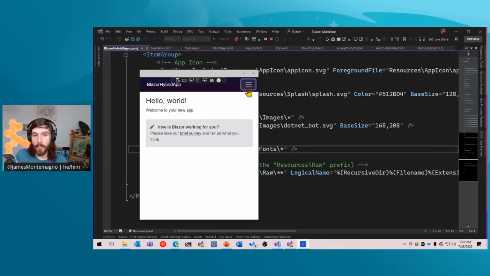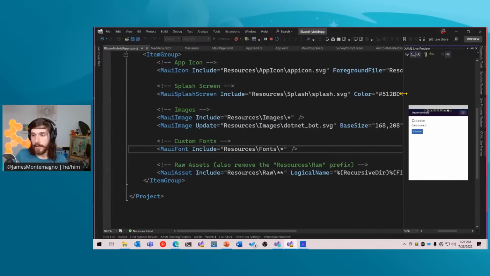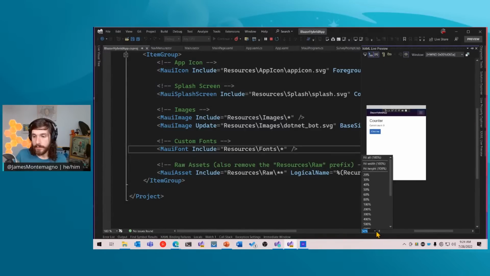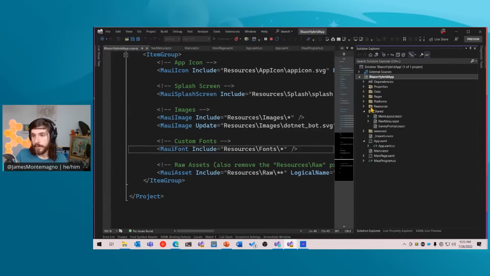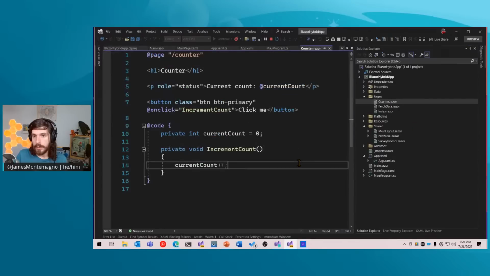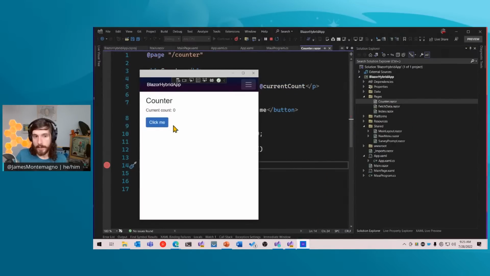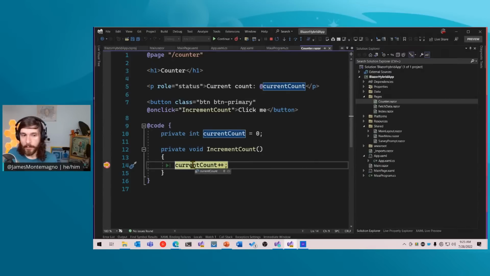Now, what's nice though is that if I wanted to, I can of course change any of this stuff too. So I can do a few different things. I can actually come in and use this live preview here. This is a feature of Visual Studio on Windows that enables me to put an actual image of it here inside of it, which is nice. And if I wanted to, let me go into my Solution Explorer and go into my pages and my counter page here, for example, I could go ahead and hit that breakpoint. I get the exact breakpoint debugging that I would expect inside of there.